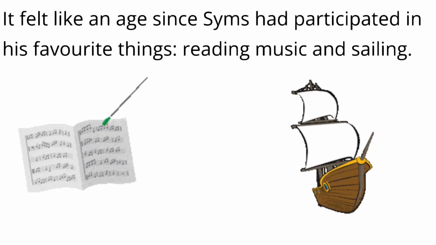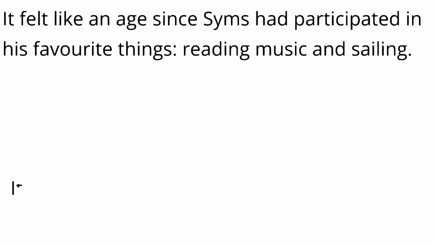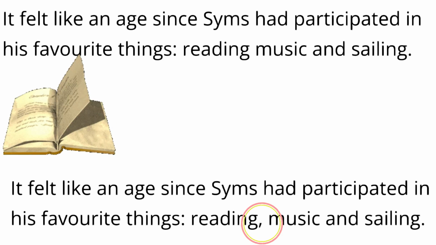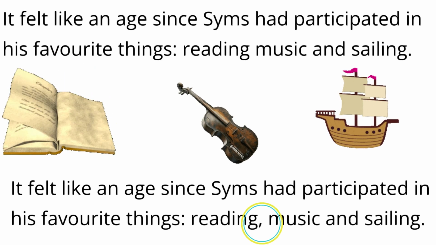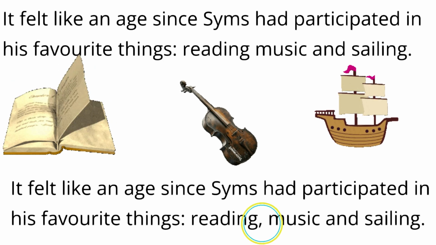However, if we add in a comma, we can clarify the meaning and we can see that Sims has three favourite things, reading, music and sailing. It felt like an age since Sims had participated in his favourite things, reading, music and sailing.